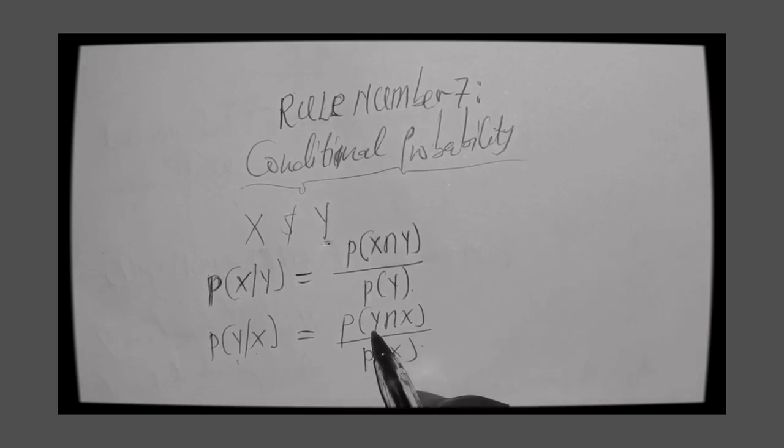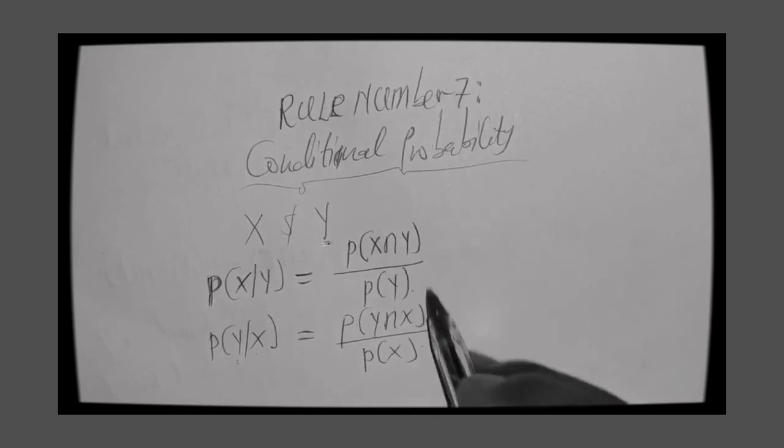Remember, the probability of Y intersection X or X intersection Y, they are the same.